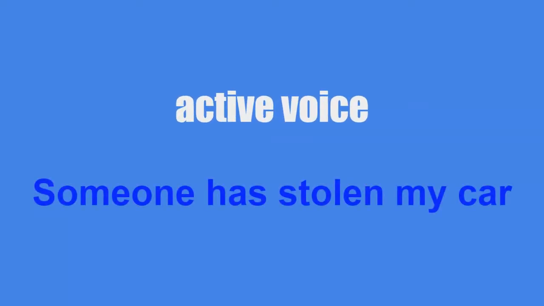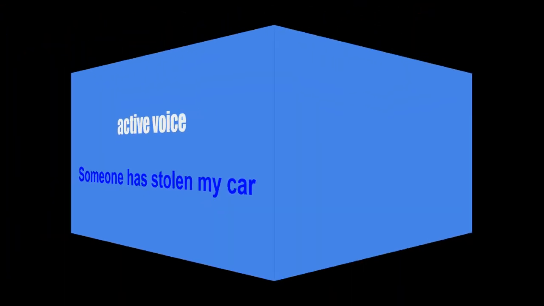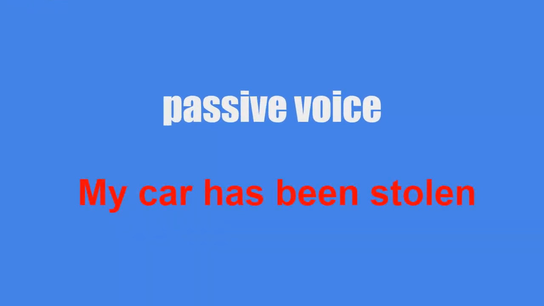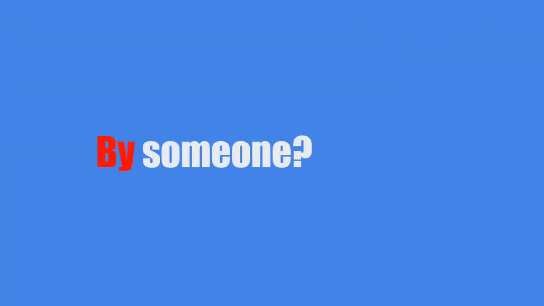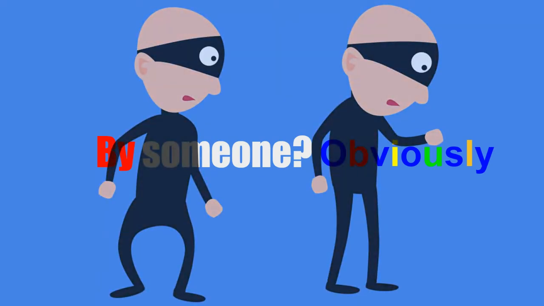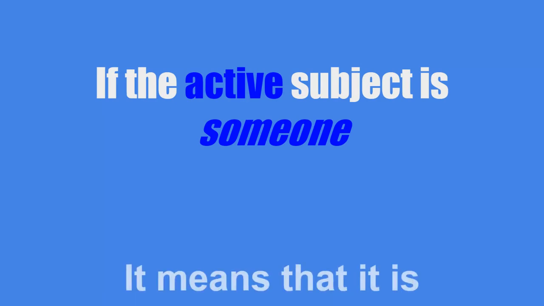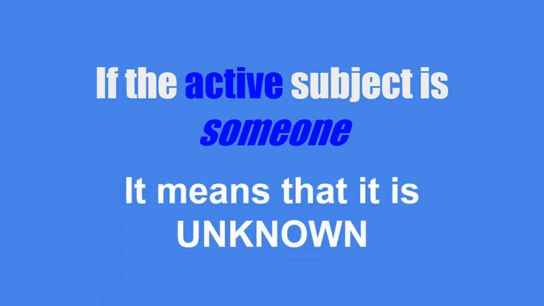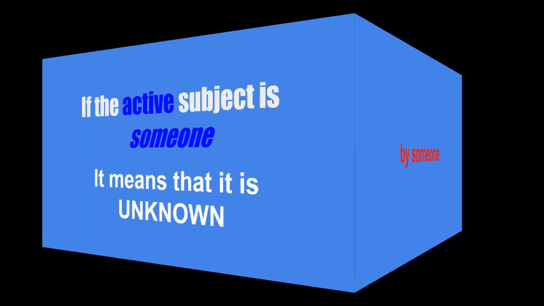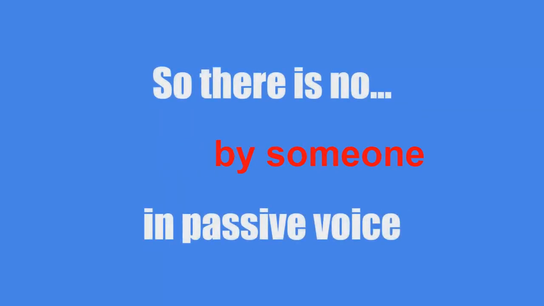In this first example, we see this sentence in active voice. Someone has stolen my car. If we rewrite it into passive voice, we'll find my car has been stolen by someone. If the active subject is someone, it means that it is unknown. So there is no by someone in passive voice.